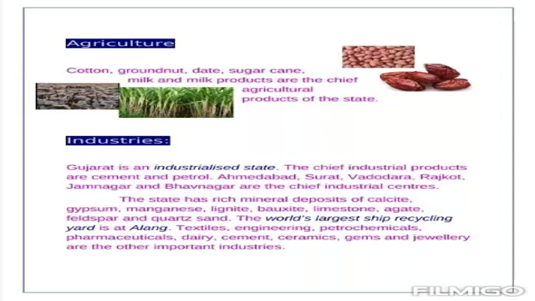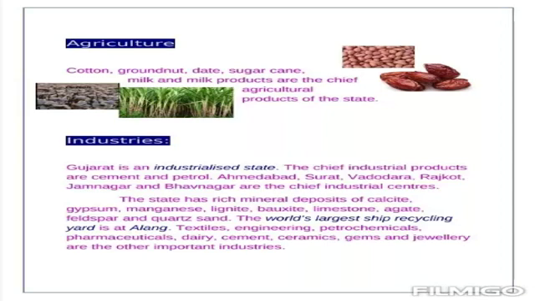Ahmedabad, Surat, Vadodara, Rajkot, Jamnagar and Bhavnagar are the chief industrial centers. The state has rich mineral deposits of calcite, gypsum, manganese, lignite, bauxite, limestone, agate, feldspar and quartz sand. So boys, remember all the names of minerals and the spelling and pronunciation also. That is calcite, gypsum, manganese, lignite, bauxite, limestone, agate, feldspar, quartz sand.